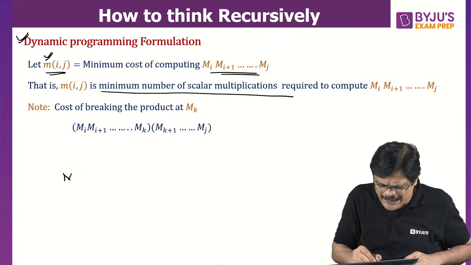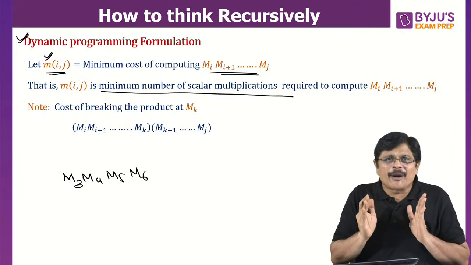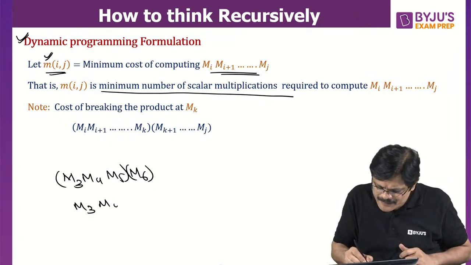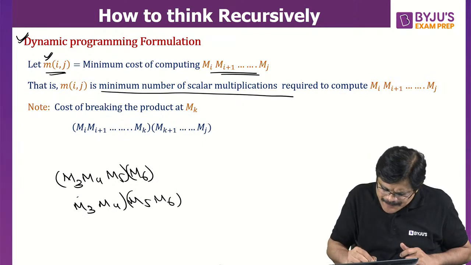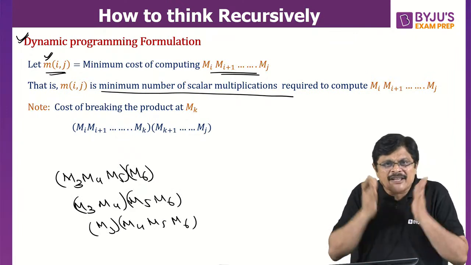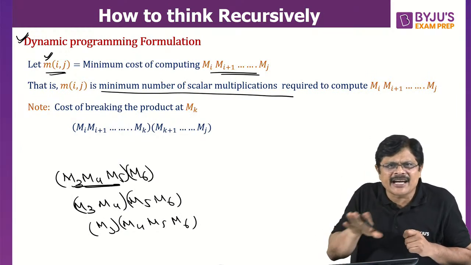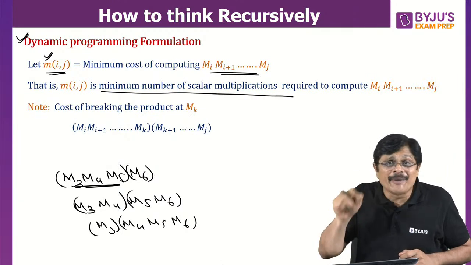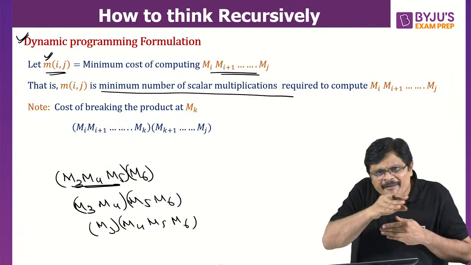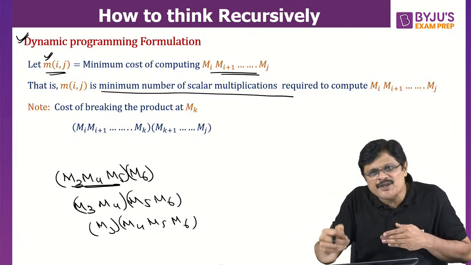Now look here, sir. Suppose I am going from M3, M4, M5, M6. To get the minimum number of multiplications, either first you need to do this, or you need to do this, or you need to do this. Correct or not? First you have to cut somewhere. And after cutting, how the problem is solved is taken care of by recursion. You don't have to worry about that. When you are writing a problem in terms of subproblems, just express the problem in terms of subproblems. How the subproblem is solved, it will take care of the same story. It will be done with the same idea, my dear friends, because it is also expressed in terms of its subproblems.